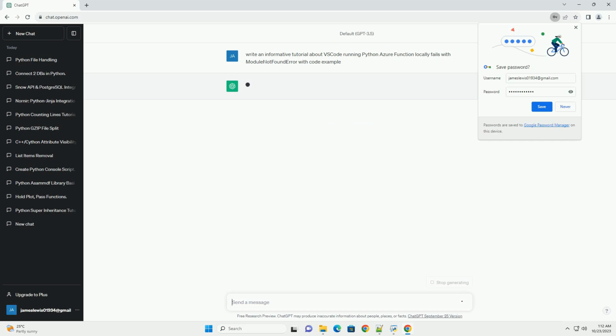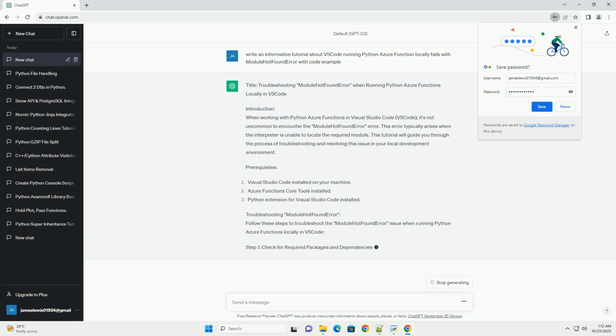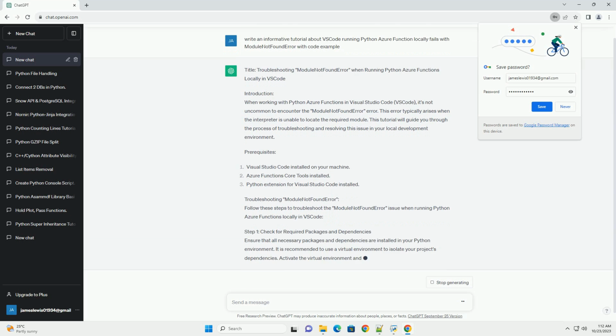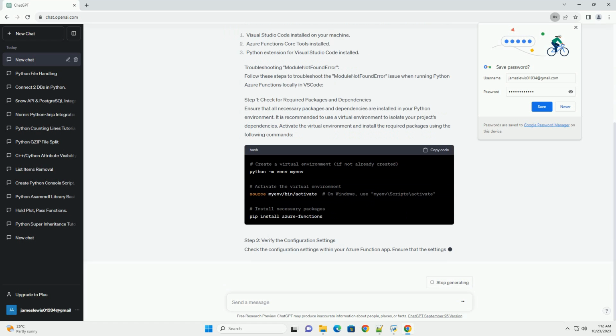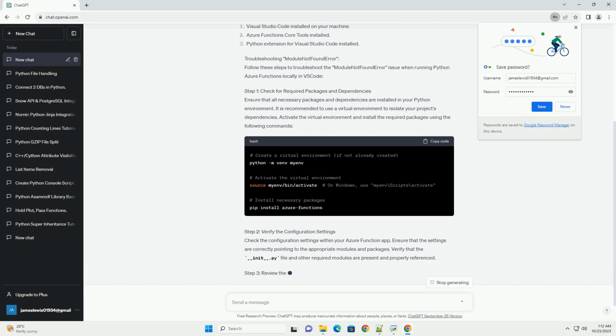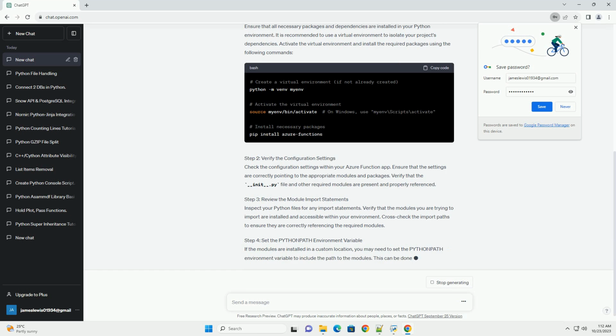In this tutorial, we will explore how to troubleshoot and resolve the ModuleNotFoundError error when running a Python Azure function locally using Visual Studio Code, VSCode. This error typically occurs when Python cannot locate the required modules or packages needed for your Azure function. We will cover the common causes of this error and provide step-by-step instructions for resolving it.